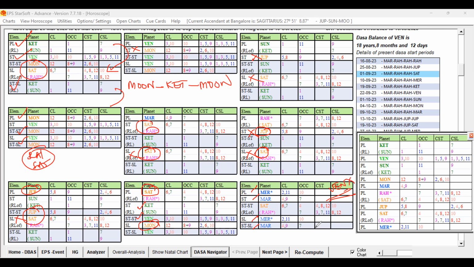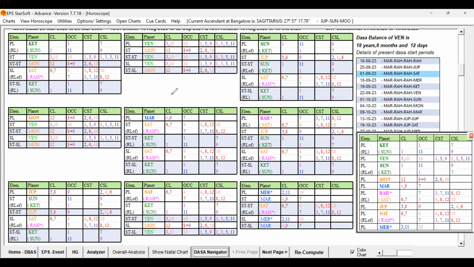Venus, Mercury also fine, but as said, Mercury does not have that primary good key planet, Venus or Ketu. That is the problem. Because of that, Moon, Ketu, Moon only favor the marriage. The date of marriage is Moon, Ketu, Moon. 31st August 2020. 31st August 2020 is the date of marriage.